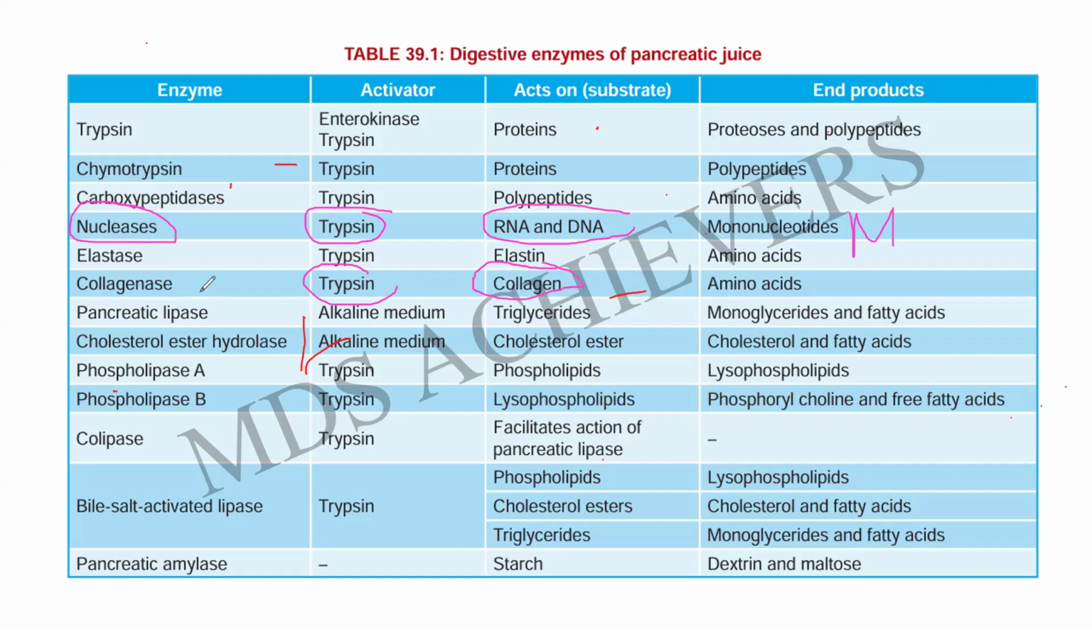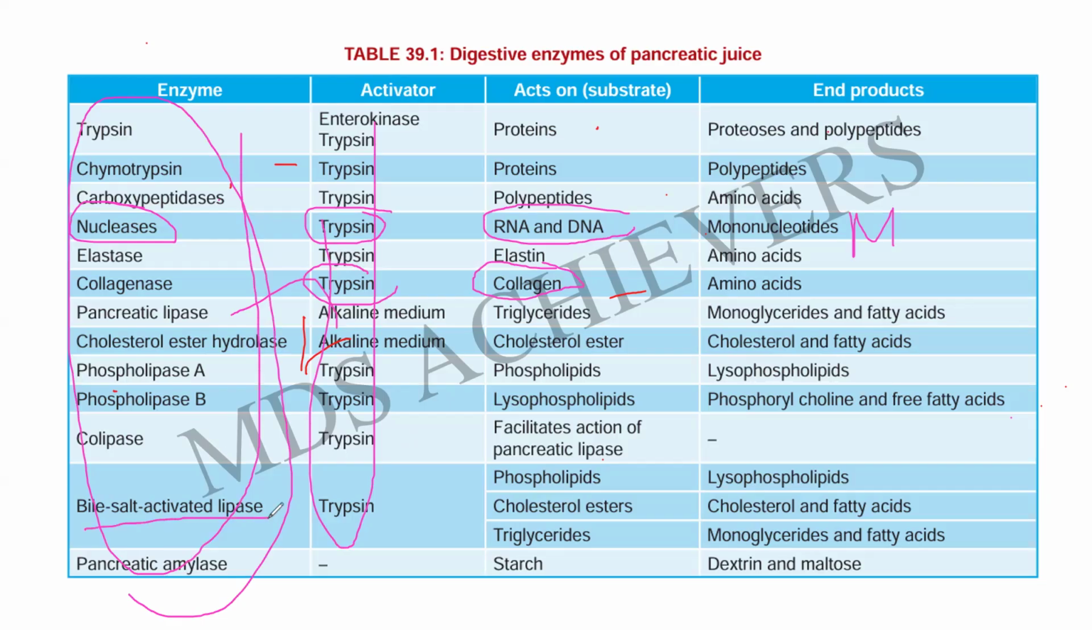Pancreatic lipase is going to be acting on the triglycerides, that is fatty substances, and cholesterol ester hydrolase is going to digest the cholesterol ester, and they are digested in the alkaline medium. And phospholipase is going to be activated by trypsin. See, trypsin is very important. It will be activating almost all the enzymes of the pancreatic juice, and they are going to exhibit their respective activity.